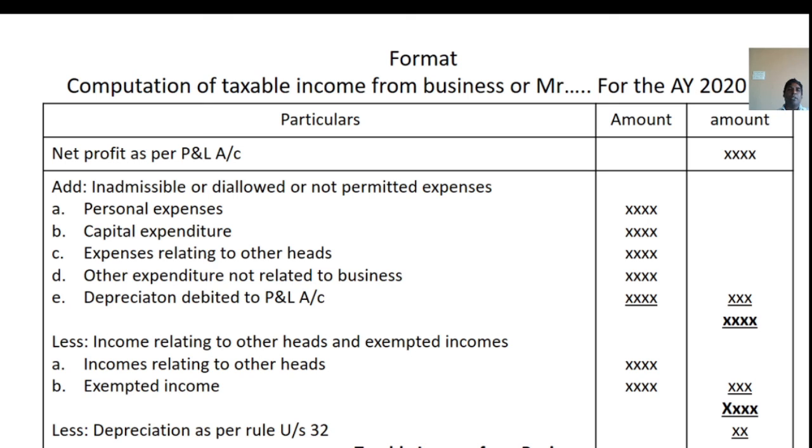We need to take net profit as per the profit and loss account. At the top of the statement, add inadmissible or disallowed expenses like personal expenses, capital expenditure, expenses relating to other heads, other expenditure not related to business, and depreciation debited to the profit and loss account. From that aggregate value, we need to deduct income relating to other heads and exempted incomes. Then deduct depreciation as per the rules under section 32. The difference is called taxable income from business. These are the steps we need to follow for computation of income from business.